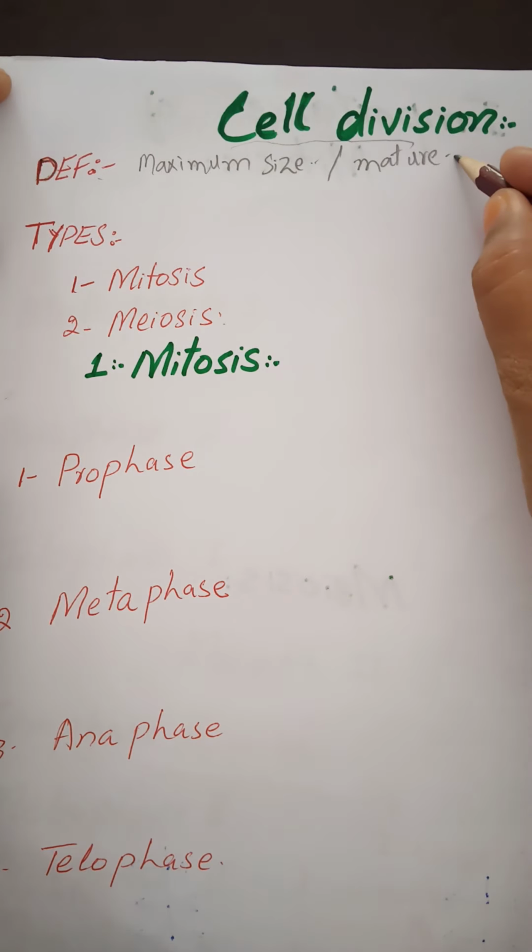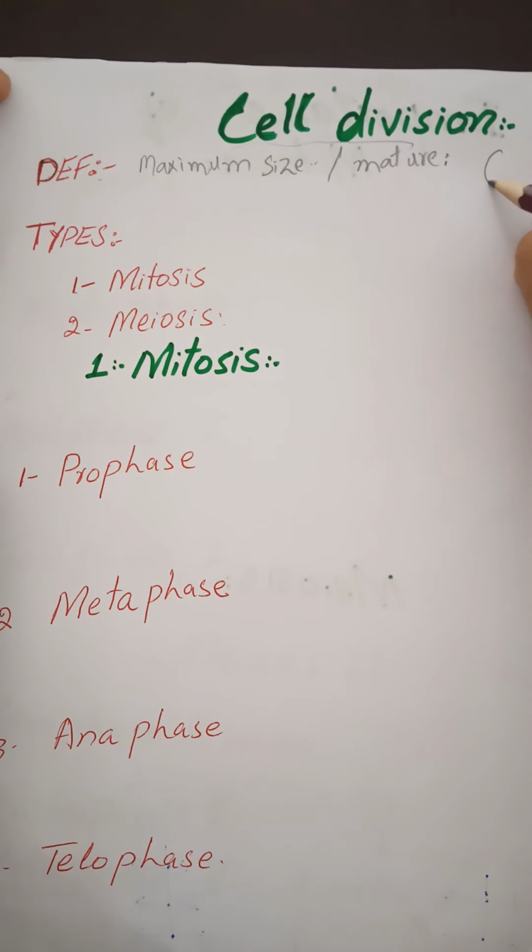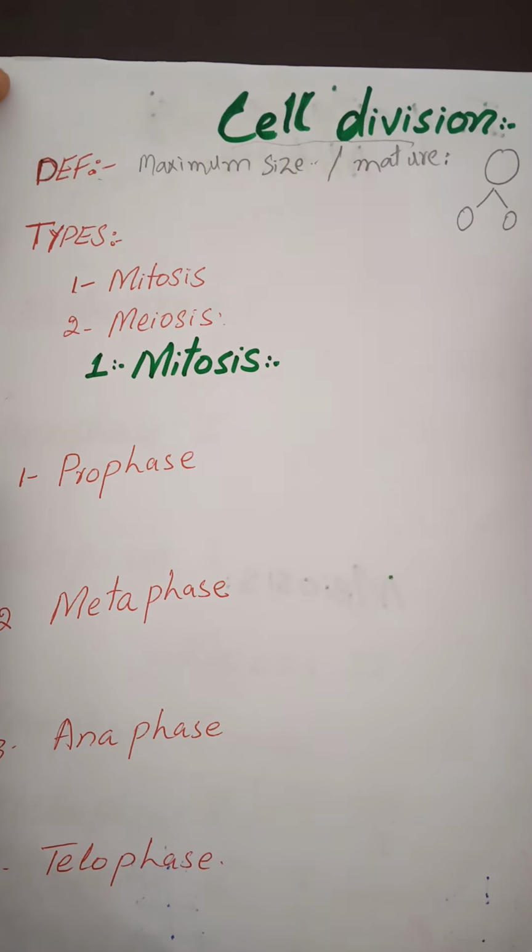The cell which is already present and divides is known as the parent cell. Okay, and the newly formed cells are known as daughter cells.